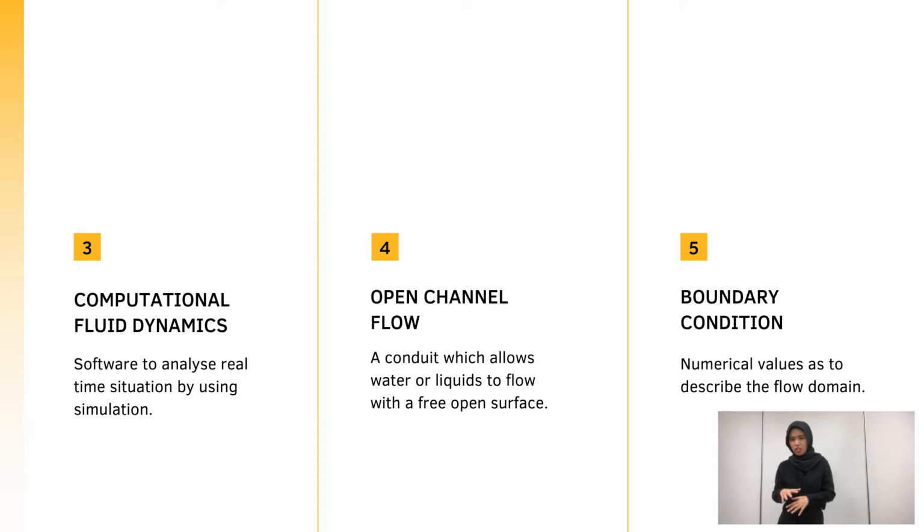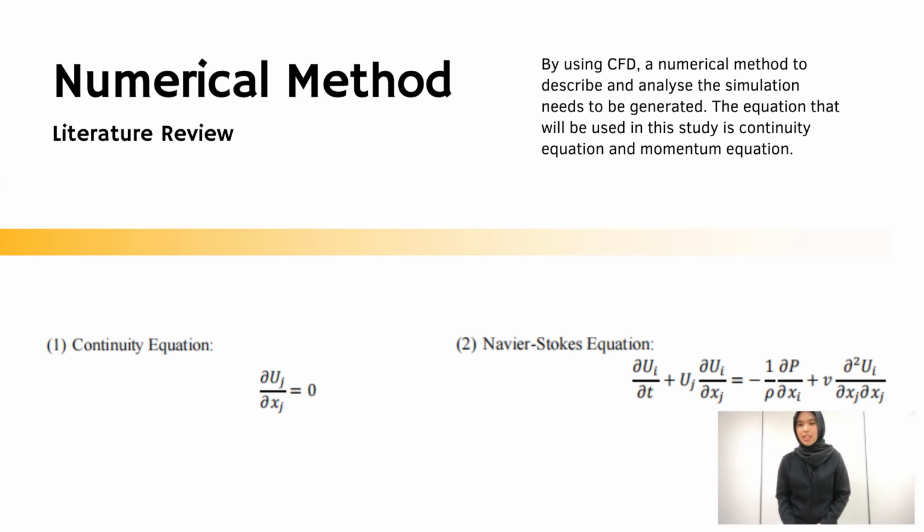Next, boundary condition is the numerical value as to describe the flow domain. In this case, it could be walls of the pond, water gate, and wire. Lastly, numerical value can be explained as a method to describe, analyze, and evaluate the simulation generated. The equation that is used for this open channel flow of retention pond is continuity equation and Navier-Stokes equation.